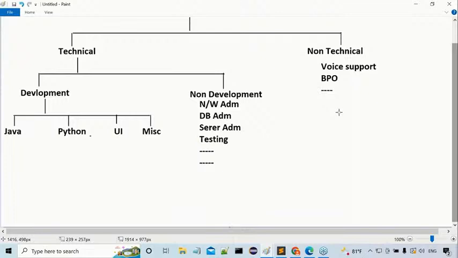I want to remove the word development here, as you may get confused. Leave it. Front end, middleware, and backend. What is this front end, what is this middleware, and what is this backend here? I'm telling you clearly.